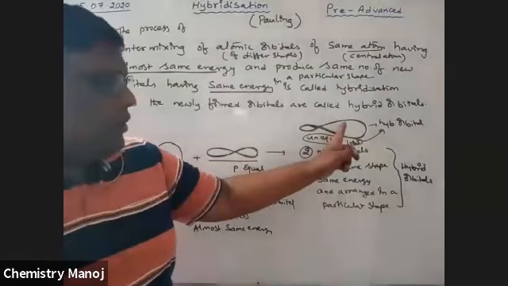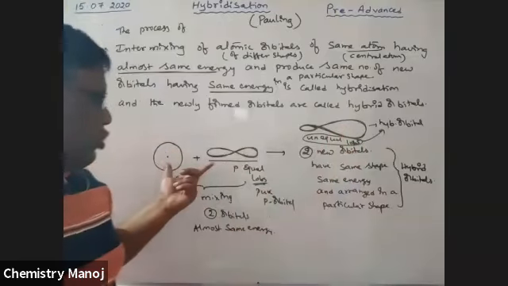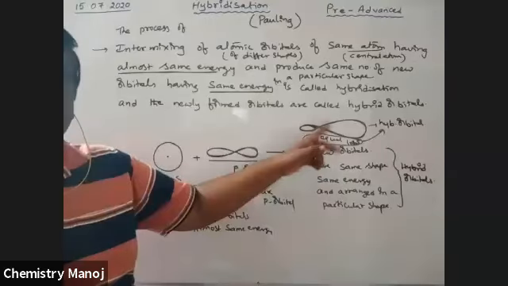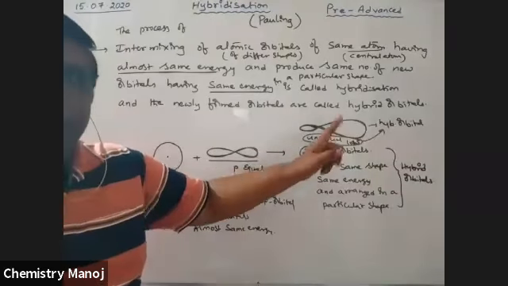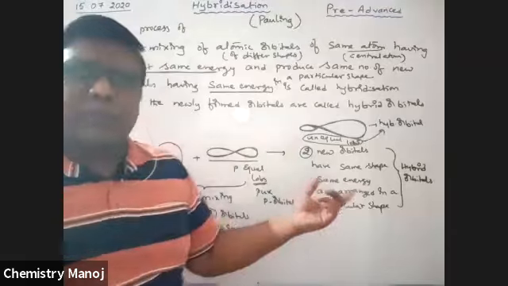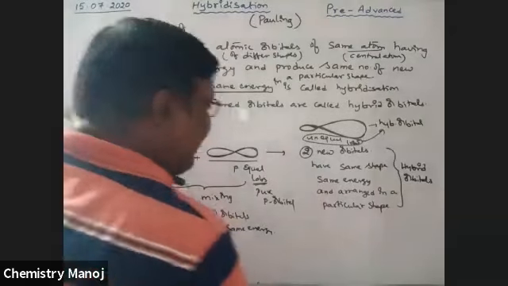So this type of new orbitals is formed. Here two new orbitals are formed, or three mixed, three new orbitals are formed. These new orbitals are called hybrid orbitals. So those two orbitals are in a particular shape.